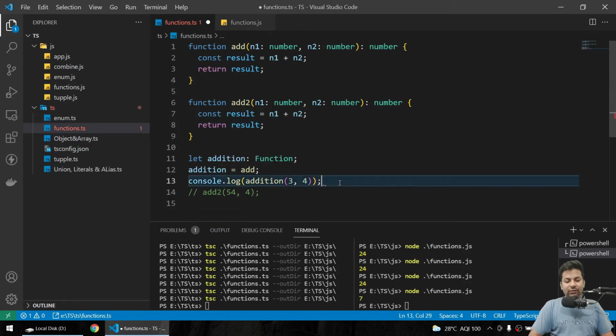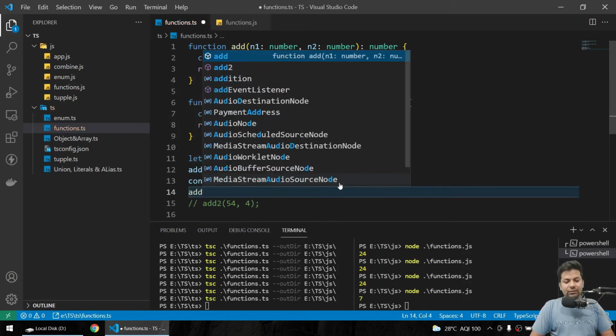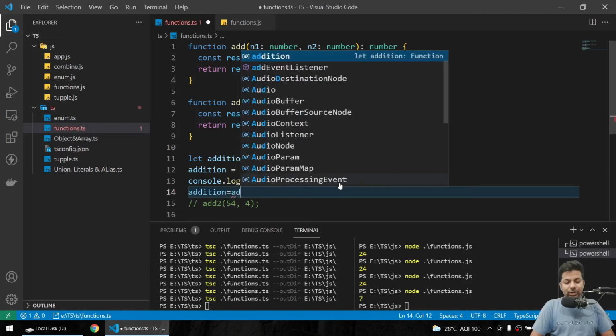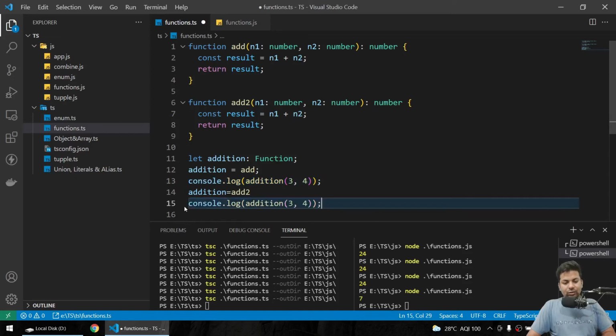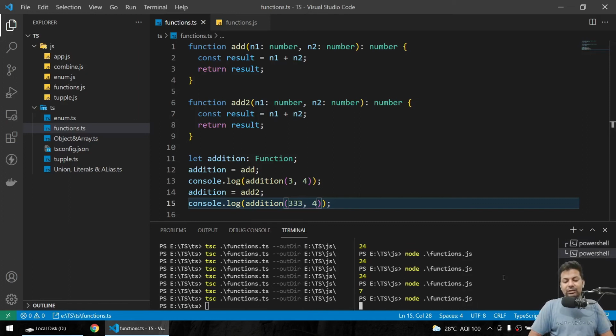And the same way we can just say another function name, we'll say addition equals to add to. Just copy this. Now here we'll say 33, 333, 4. Run it. For one we get 7 and for the other we get 337. See, 7 and 337. So both are running fine, there is no problem.